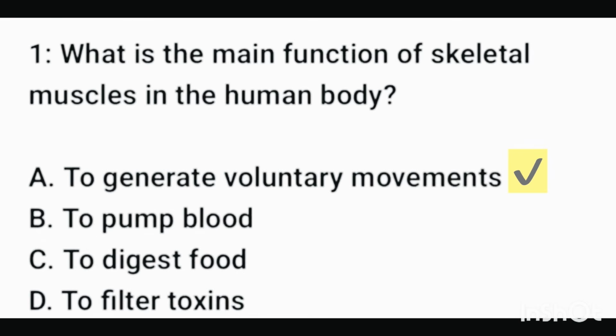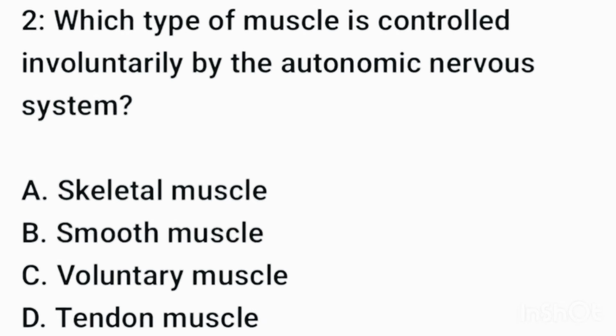What is the main function of skeletal muscle in the human body? Option A is correct, to generate voluntary movements. Question number 2. Which type of muscle is controlled involuntarily by the autonomic nervous system? Here correct option is option B, smooth muscle.